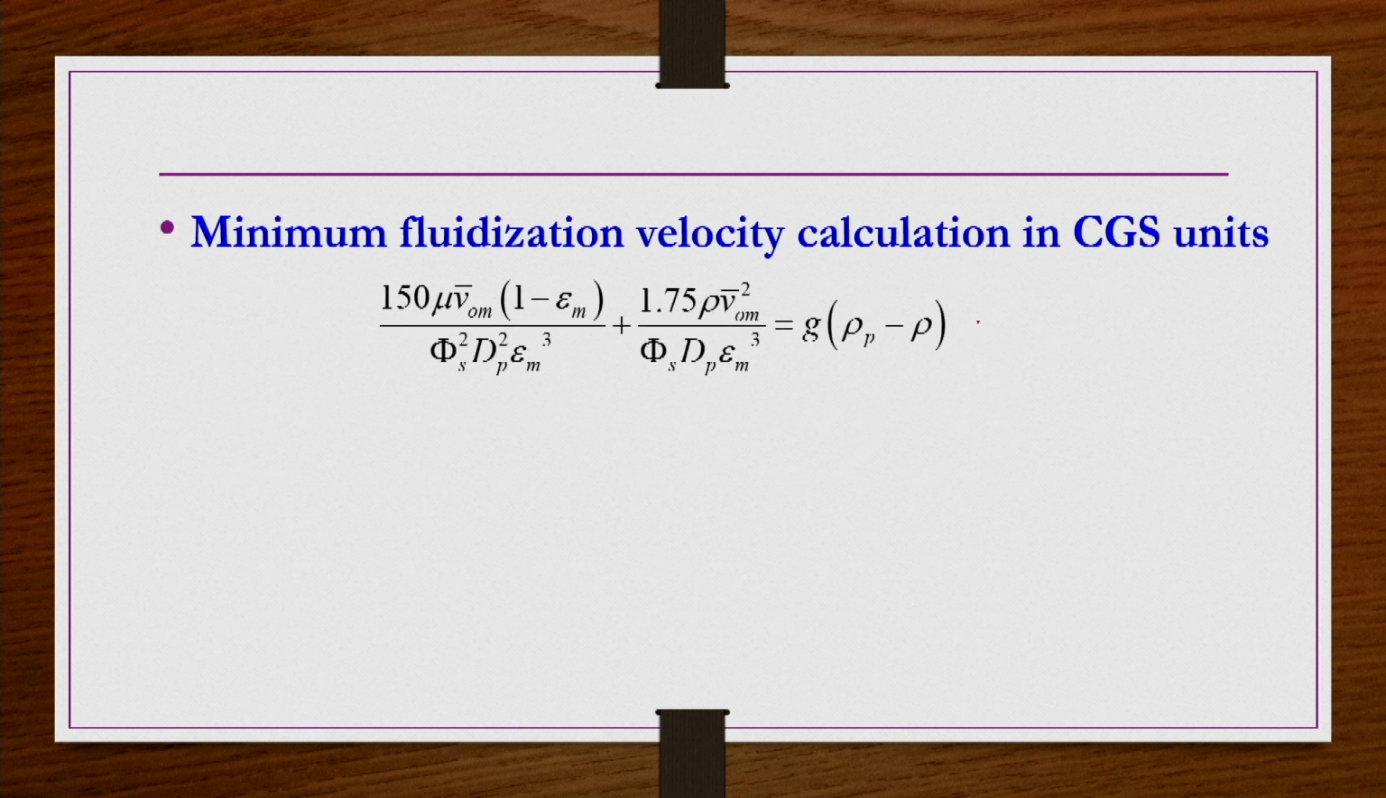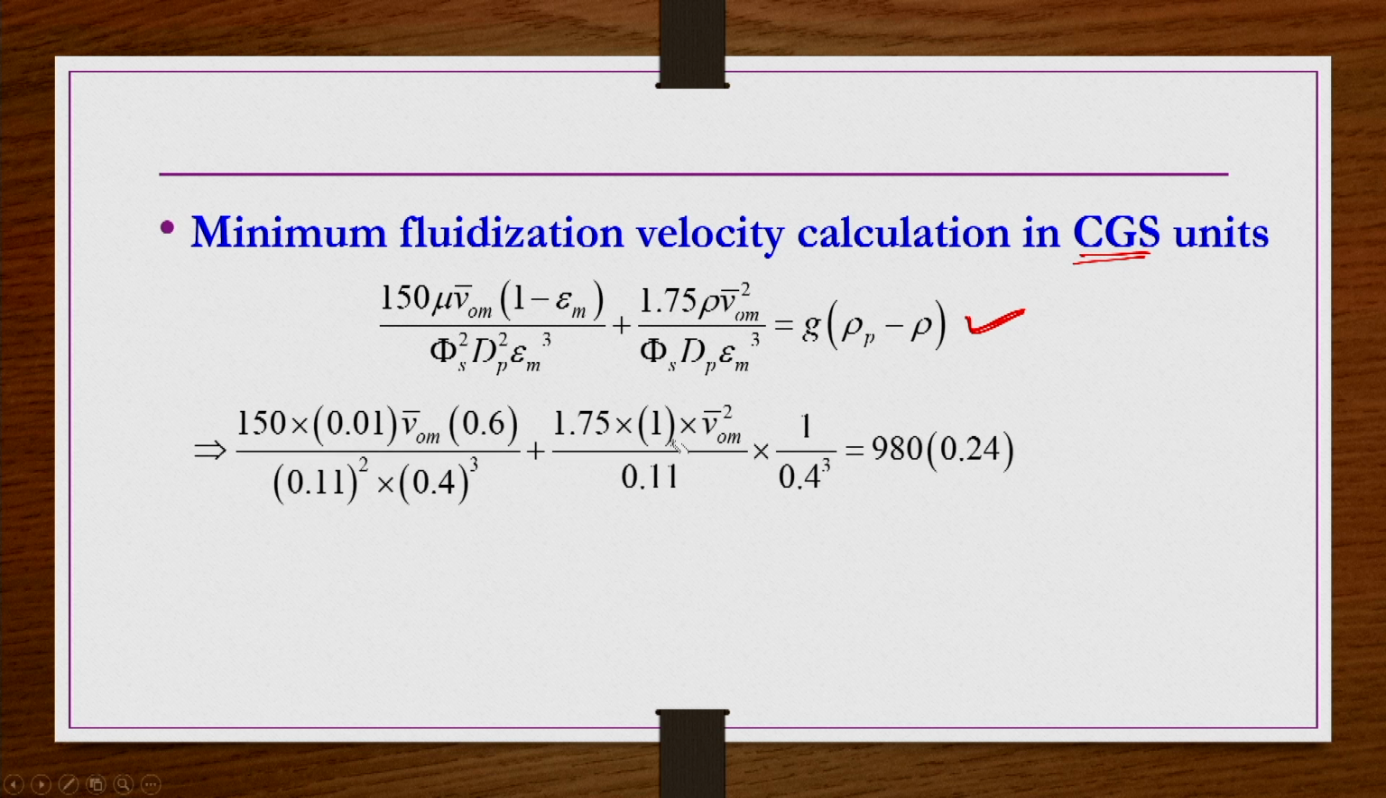So, this is the equation at minimum fluidization condition: 150 mu U_0m bar (1 minus epsilon m) divided by phi_s square dp square epsilon m cube, plus 1.75 rho U_0m bar square by phi_s dp epsilon m cube, is equal to g (rho p minus rho). Here except U_0m bar everything is known. We can substitute all these quantities, and for a change we do this one in CGS units. When you substitute all these numbers, we get the equation for minimum fluidization velocity. By solving that equation, we can get the minimum fluidization velocity.